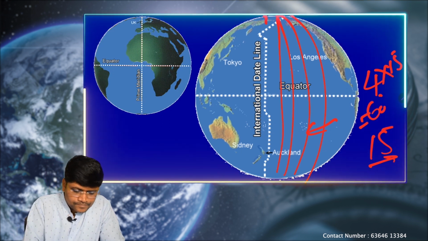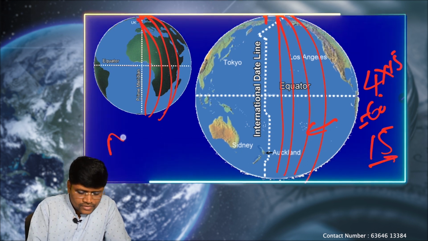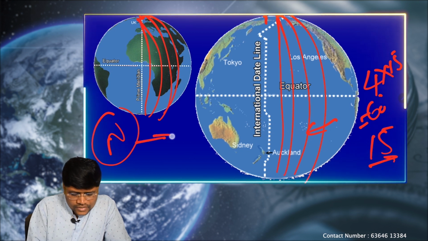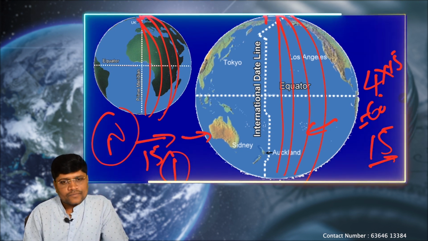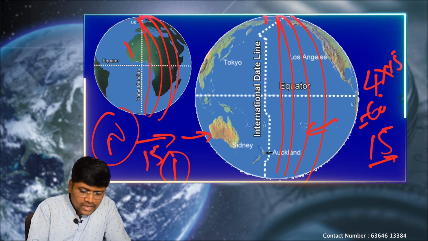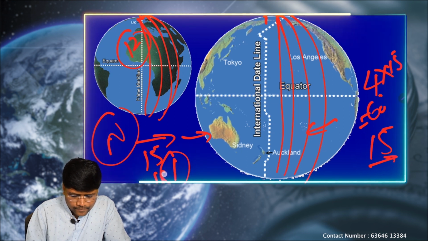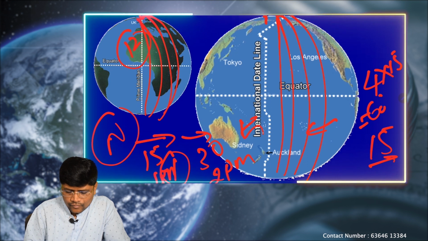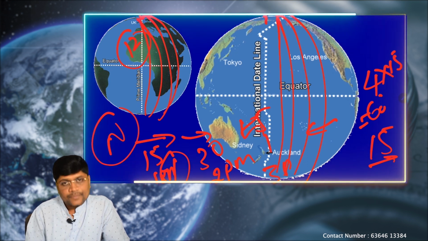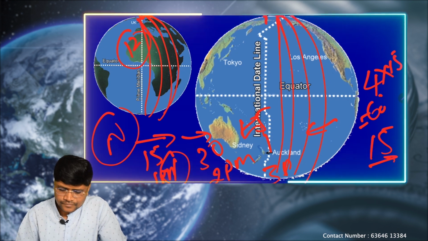So if you are facing towards the north pole and moving towards the right side, for every 15 longitudes we will be gaining 1 hour. That means if it is 12 noon at the prime meridian, at 15 longitudes it will be 1 p.m., at 30 longitudes it will be 2 p.m., and at 45 it will be 3 p.m. This keeps on increasing; for every 15 longitudes, 1 hour increases.